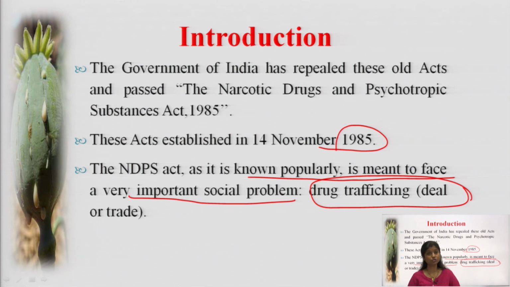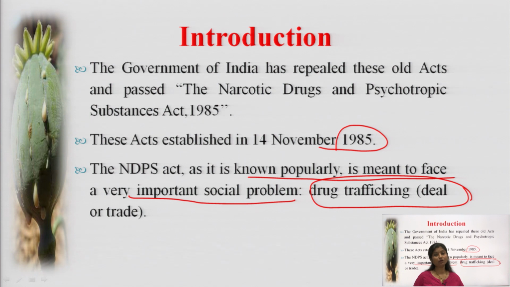Here comes one more point: illicit drug trafficking can be termed as dealing or trading in narcotics in the wrong way. If the procedure given by the government and the laws made by the government are not followed, it is termed as smuggling, or the misuse of narcotic products.